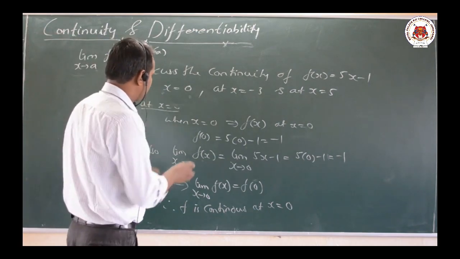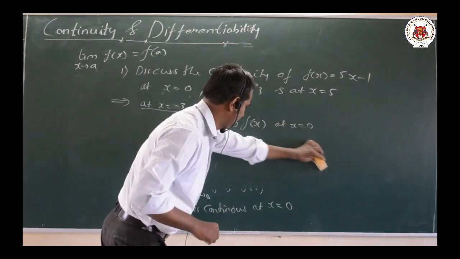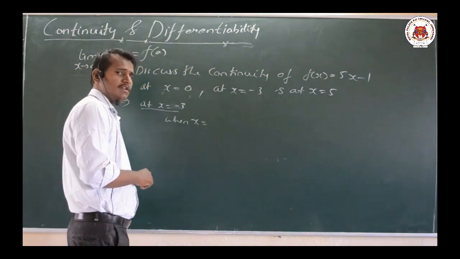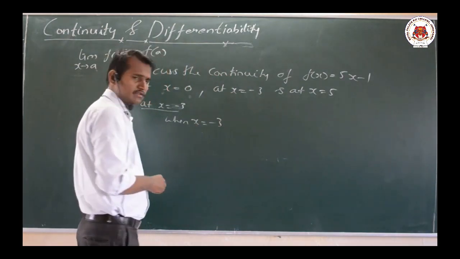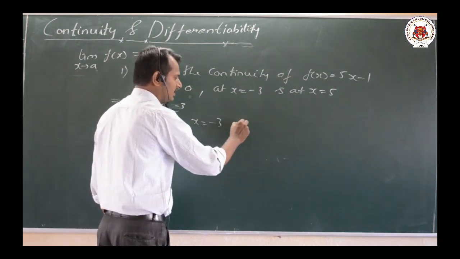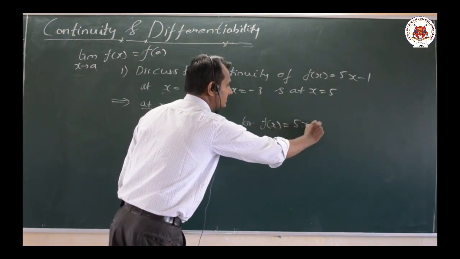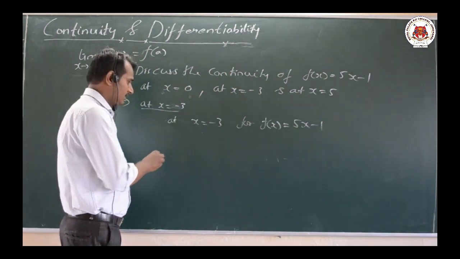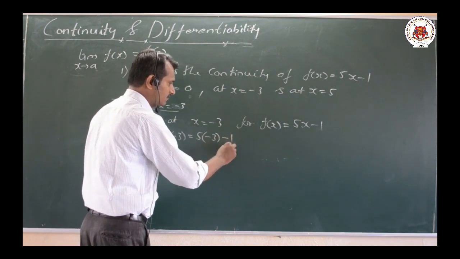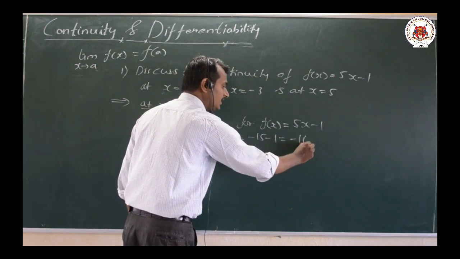At x equal to minus 3, for f of x equal to 5x minus 1, let us examine its value. f of minus 3 equals 5 into minus 3 minus 1, which is 5 threes are 15, minus 15 minus 1, the value will be minus 16.